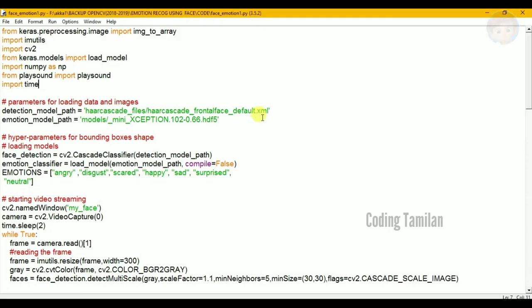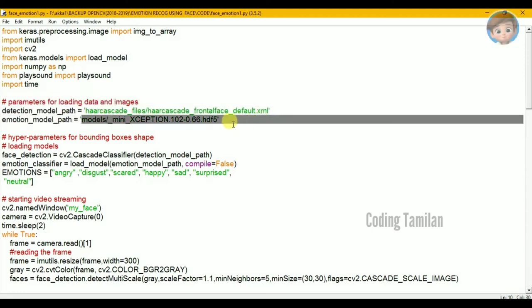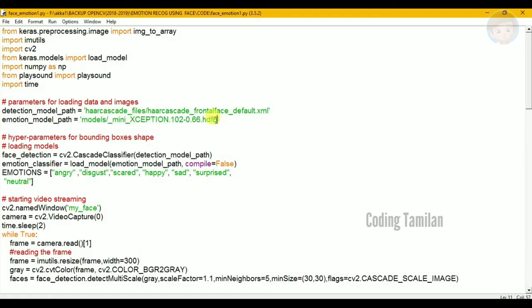And then we will inbuiltly give some emotions: happy, angry, disgusting, scared, sad, surprised, neutral. These are the emotions we will give to the program.